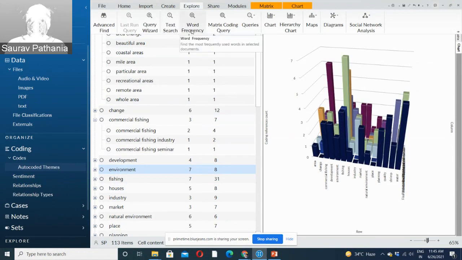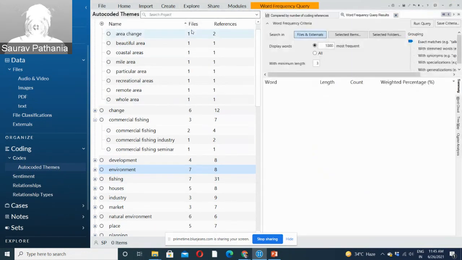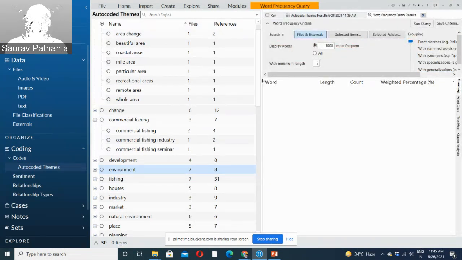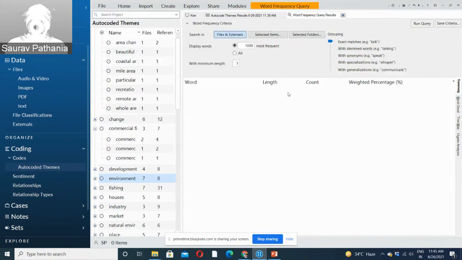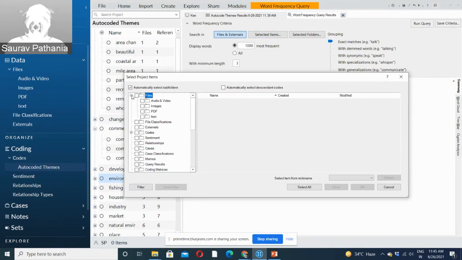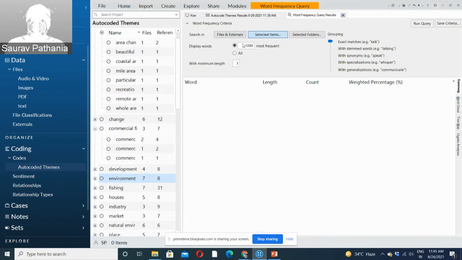Let me start with the word frequency query. As the name suggests, it finds the most frequent words in our data. Let's say I need to find, in the interviews only, all my text data, the 50 most frequent words, what people are talking about most frequently in my data, with a minimum length of 4, so that words like is and are don't come into the results. I don't want those words. So if I run this query,